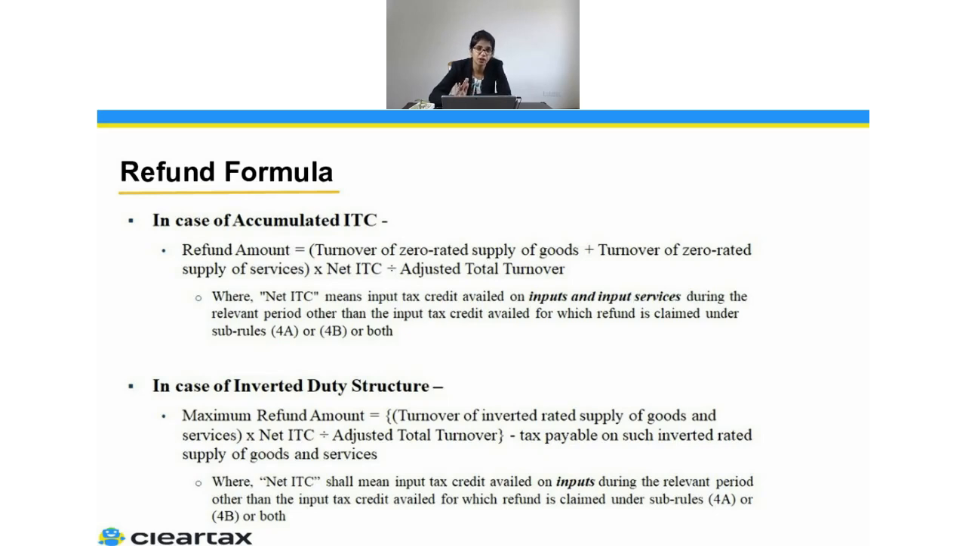And whenever we are talking about ITC, it means the input tax credit availed on inputs during the relevant period, other than input tax credit availed for which refund is claimed under subrule 4A or 4B or both, which means in case of the inverted duty structure, the refund is only claimed in respect of input and not for input services and the capital goods.